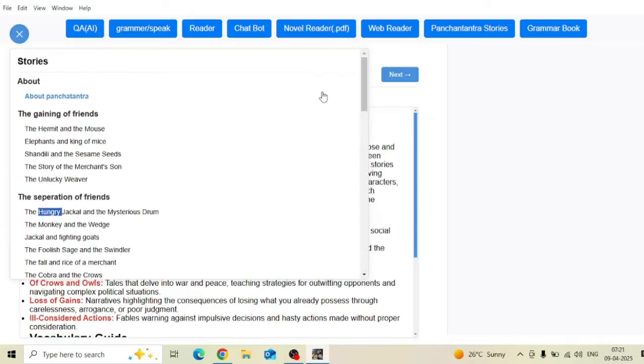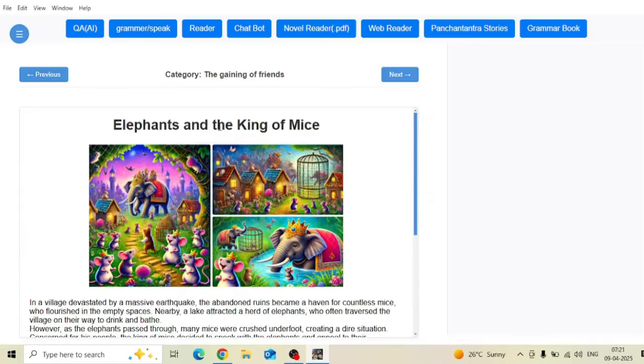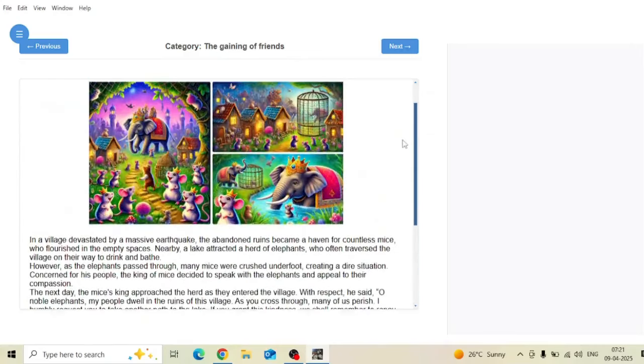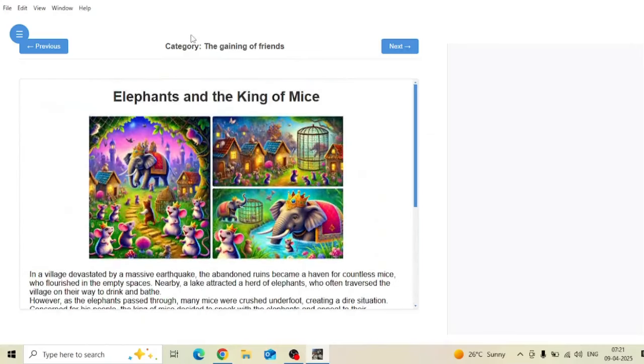It will help you to improve your English. At the same time, it will teach you life lessons. You can choose any story, for example, the elephants and the king of mice. Okay, so here you have the story. It is also showing you the category, the gaining of friends. You can go to the previous story and the next story.